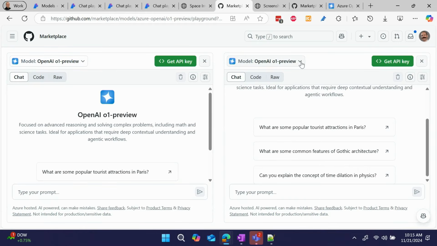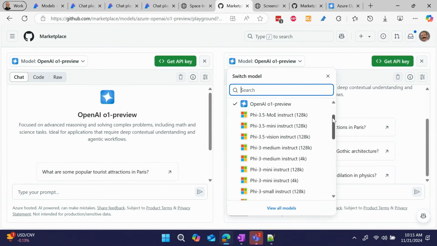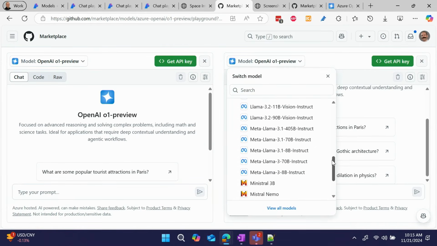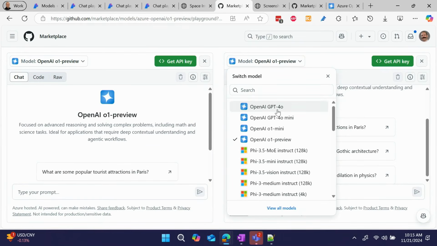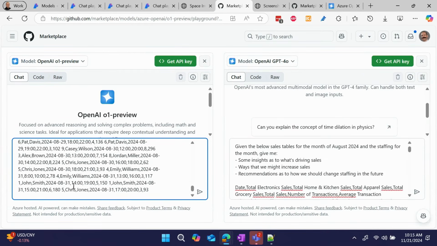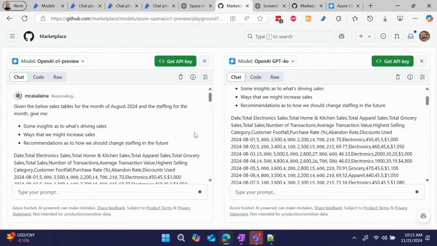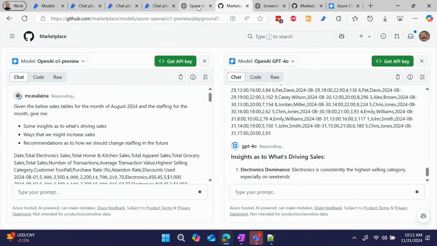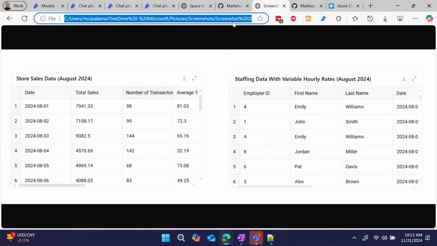Now I am going to compare O1 Preview, and let's compare it to, where's GPT-4o? There it is. The way this works is that when you type in one, it types in both. So I'm going to paste this data set right in there. I'll show you what this data set is in a second, because GPT-4o is going to get cracking over here, but O1 is going to take a minute. So there goes GPT-4o.